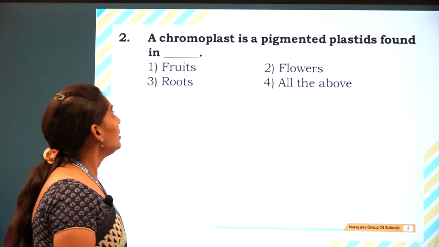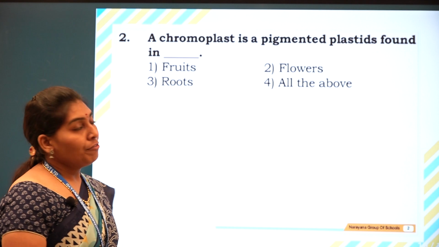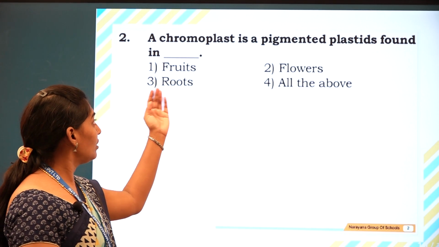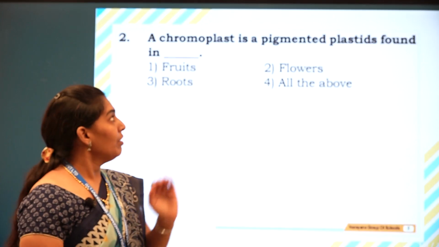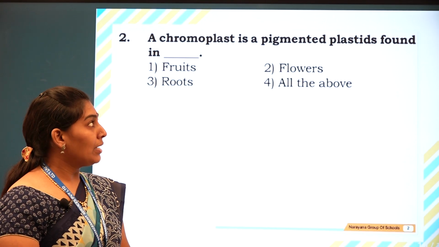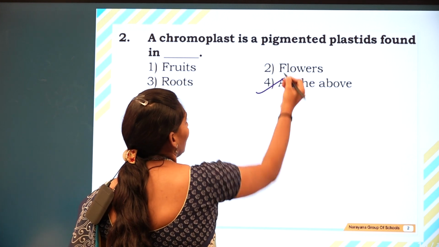The next question: a chromoplast is a pigmented plastid found in fruits, roots and flowers. All of these are pigmented by chromoplasts. So the answer is all of the above.